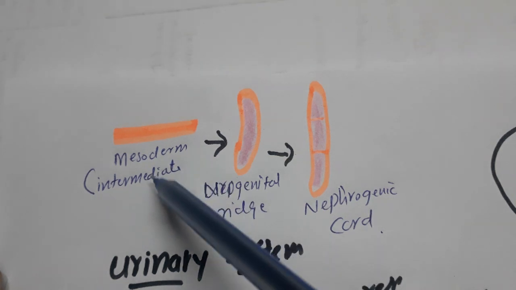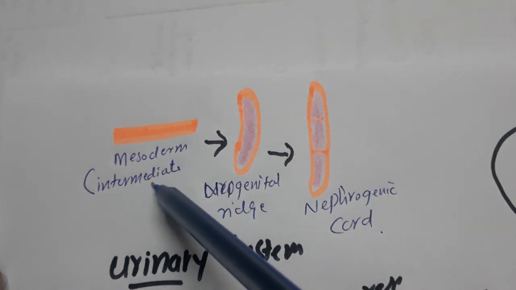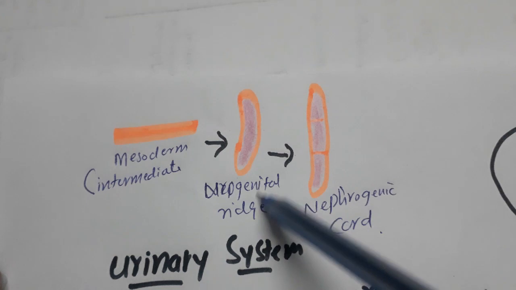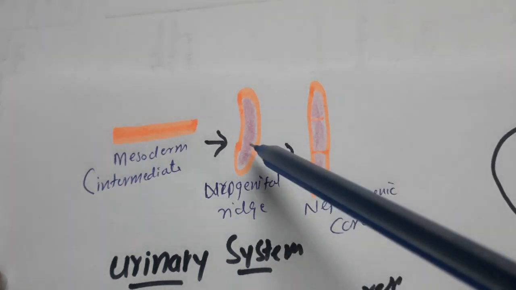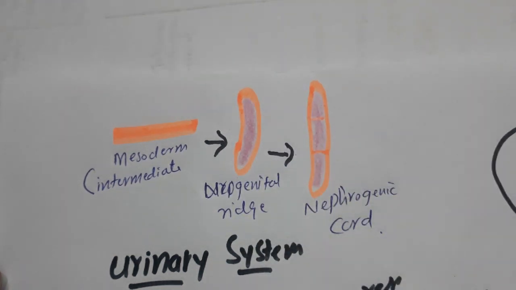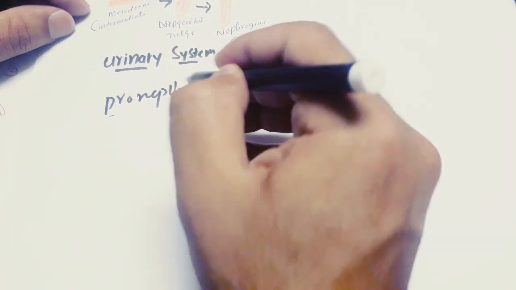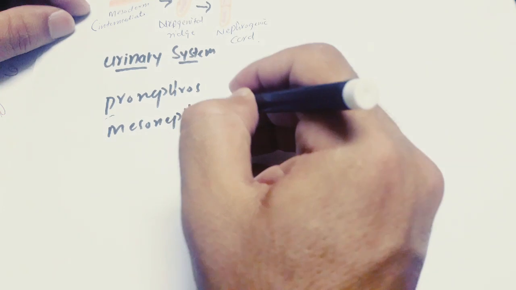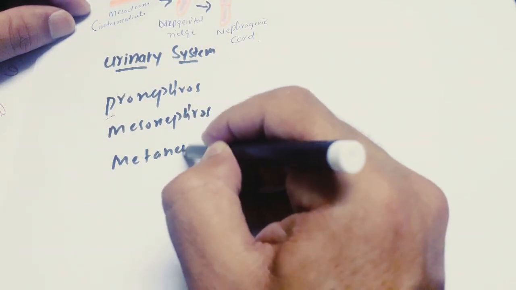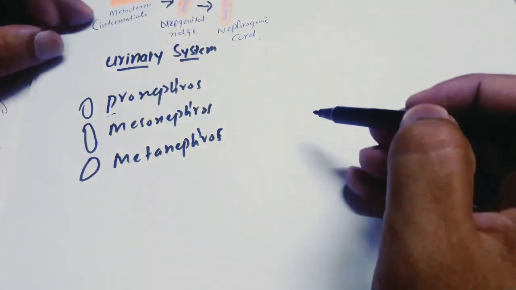Talking about the urinary system, as I already said, the mesoderm, which is intermediate mesoderm, is going to form the urogenital ridge, and then this urogenital ridge is going to form the nephrogenic cord. The nephrogenic cord consists of pronephros, mesonephros, and metanephros. The pronephros will form nothing and it will regress.